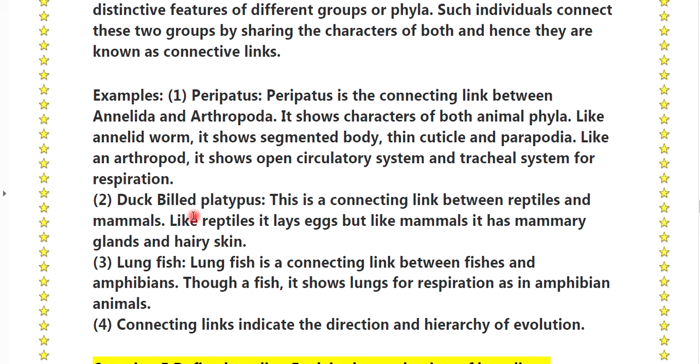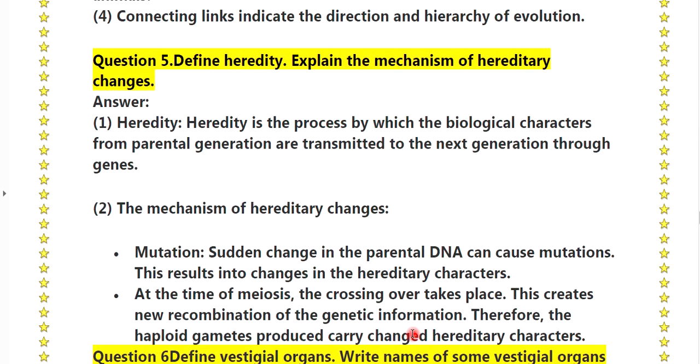Second point, duck-billed platypus. This is a connecting link between the reptiles and the mammals. Like a reptile, it lays eggs, but like mammals, it has mammary glands and hairy skin. Third point, lungfish. Lungfish is a connecting link between the fishes and the amphibians. Though a fish, it shows lungs for respiration as in amphibian animals. Fourth point, connecting links indicate the direction and the heredity of evolution.